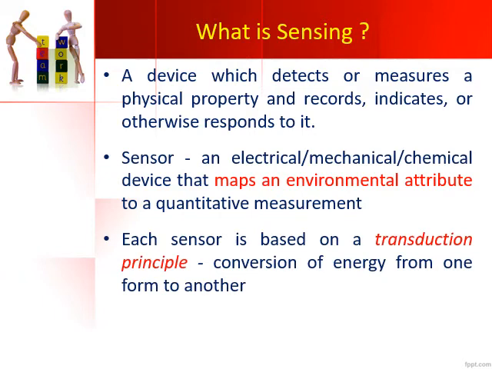Each sensor is based on the transduction principle. Basically one form of energy is converted to another form, the sensing happens, and then that sensed information is represented quantitatively, or it is measured. Based on that, each sensor is based on the transduction principle, and energy conversion happens from one form to the other. Hence these sensors are also called transducers. Since the transduction principle is used, they are also known as transducers.